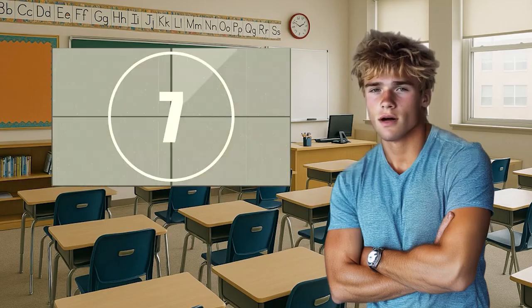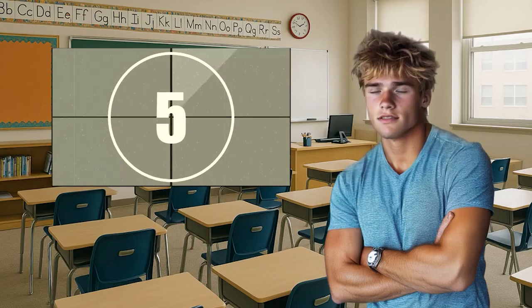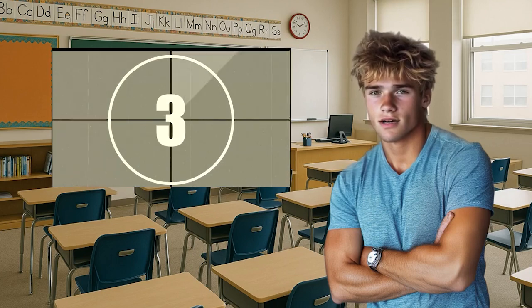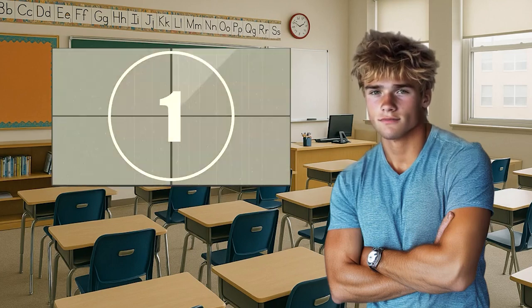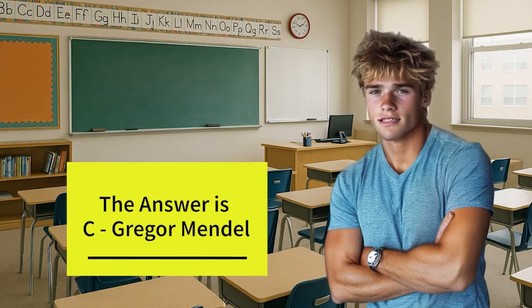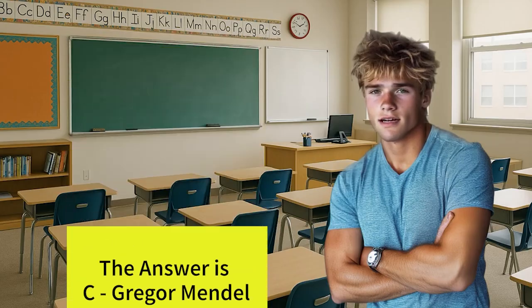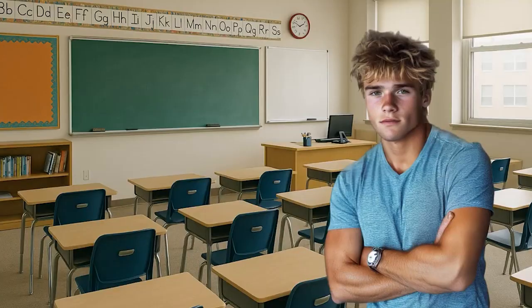This scientist was well known for his experiments with pea plants. Think about Punnett squares and the color of the peas and how tall they were. Time is up. The answer is C, Gregor Mendel. Hope that's another point for you. I hope this number brings you luck.